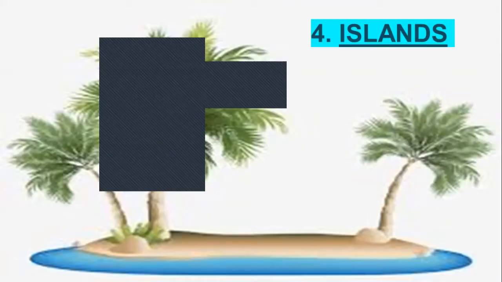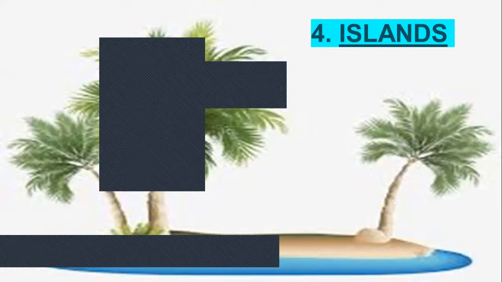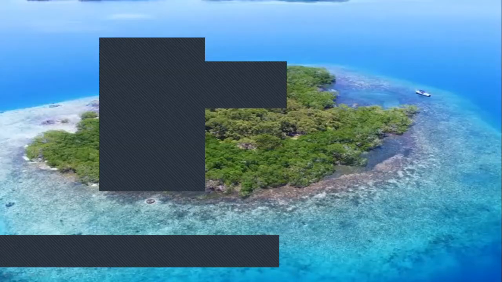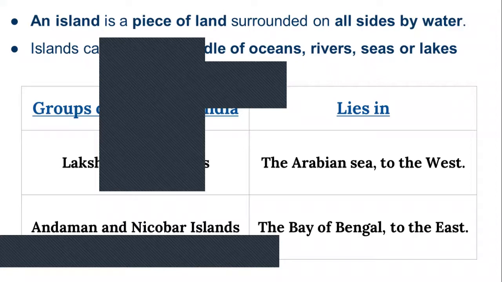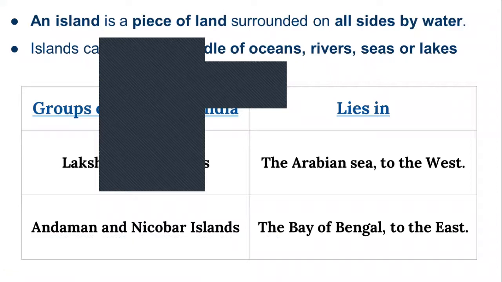This is an island. One type of island. Look at the slide. Did you like this picture? This is an island. Then look at the next slide. An island is a piece of land surrounded on all sides by water. Islands can be in the middle of oceans, rivers, seas, or lakes.